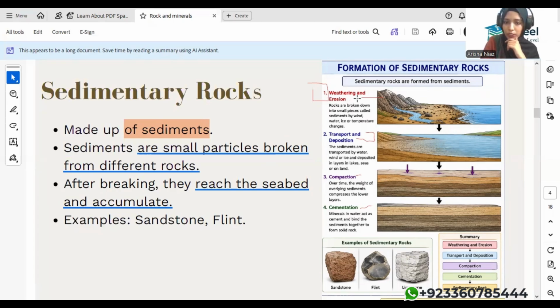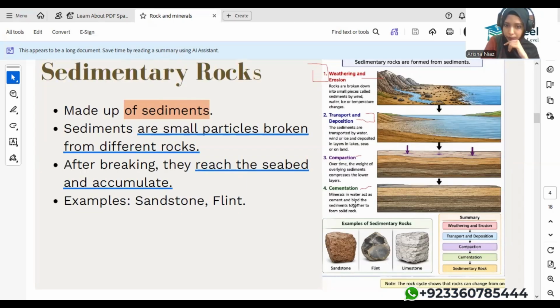First, weathering and erosion: rocks are broken down into the smallest pieces called sediments by wind, water, ice, or temperature change. Second, transport or deposition: the sediments are transported by water, wind, or ice. Then compaction: over time, the weight of the overlying sediments compacts the lower layer. And cementation. Okay, why have I used images?